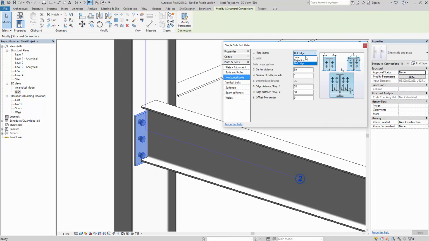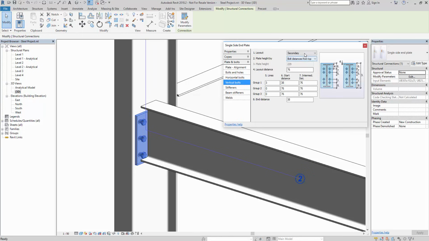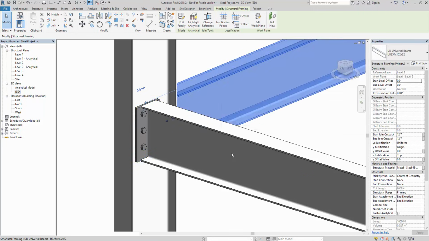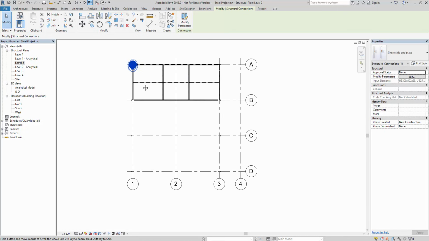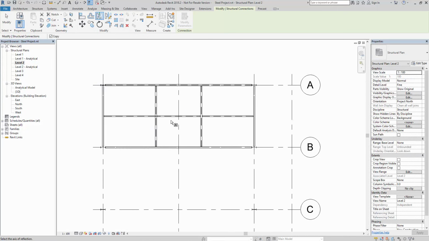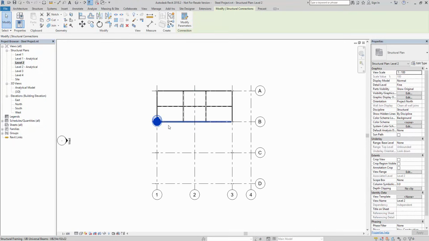16s, horizontal. I'll go with a total projection, 75 spacing, 150 plate, and then it's just a matter of controlling the plate. I'm going to go total from a middle, 250, and that's starting to look pretty good already. So I'm going to select that again, go to my level 2. You'll see the connection. I'm going to mirror it along the axis there,